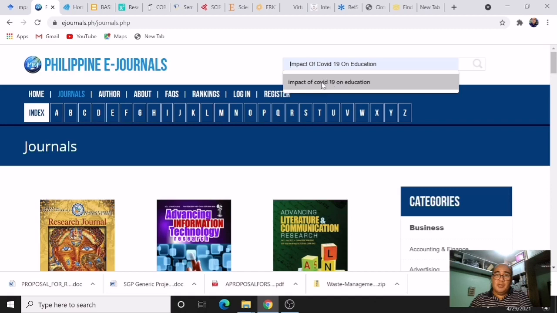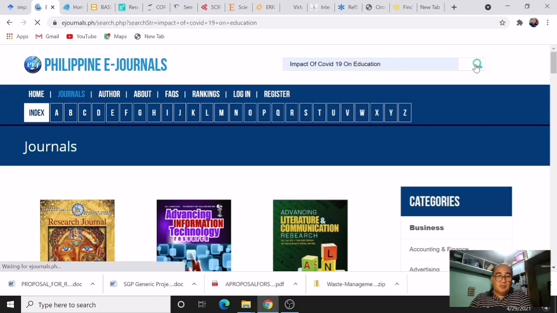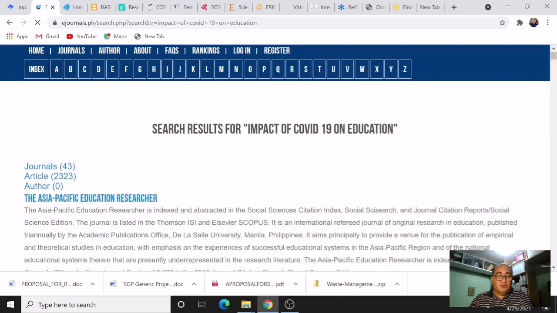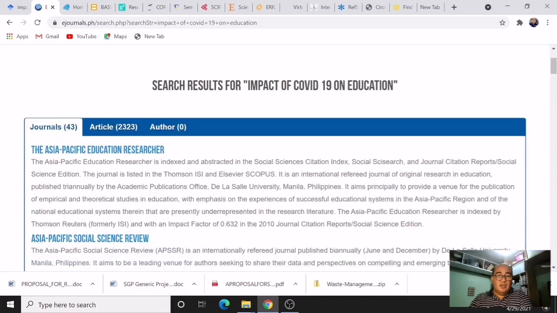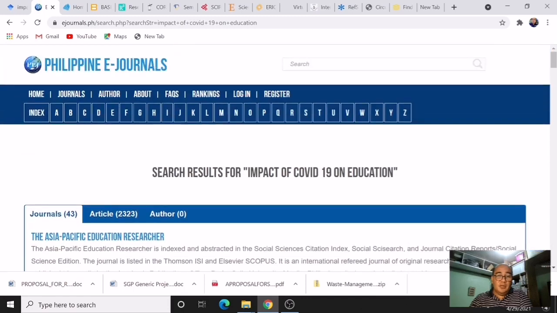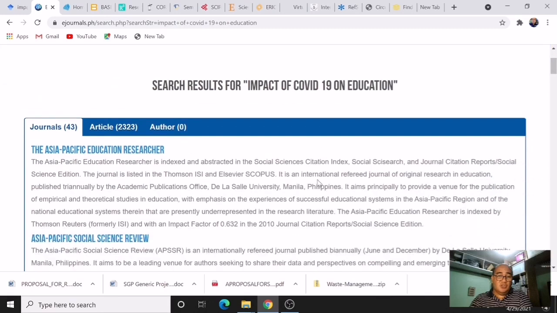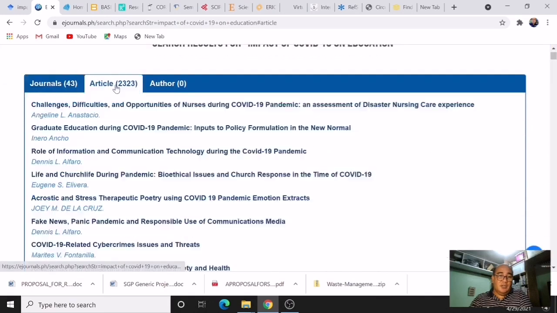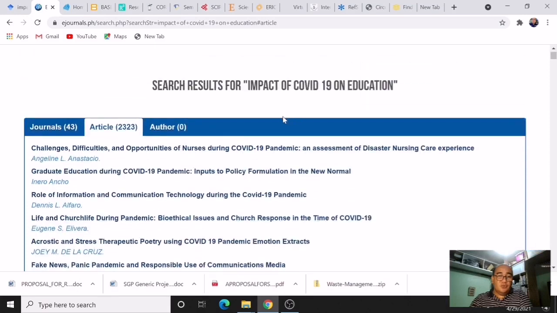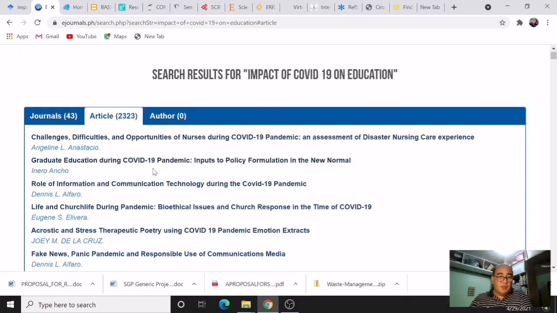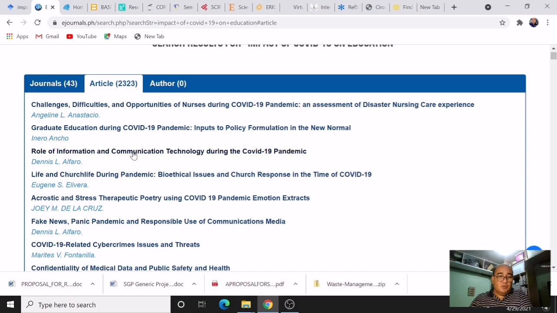Say for example, again, I'm going to use impact of COVID-19 on education. Click search. It should display to you how many journals or articles are related to your search. Clicking the article will give you the different researches related to the search. Let me just click one, the role of information technology during the COVID-19 pandemic.